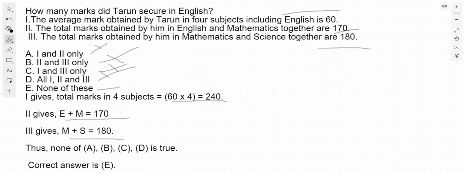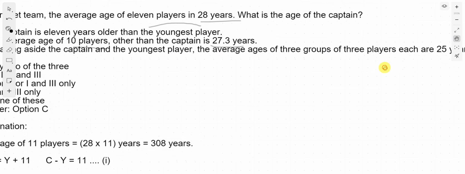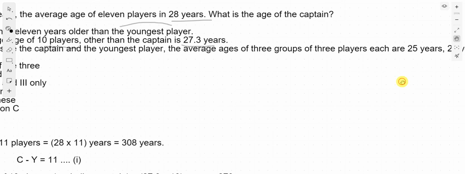In a cricket team, the average age of 11 players is 28 years. What is the age of captain? First is captain is 11 years older than the youngest player. Second, average age of 10 players other than the captain is 27.3 years. Third, leaving aside the captain and the youngest player, average ages of these groups of 3 players each are 25, 28 and 30 years respectively.